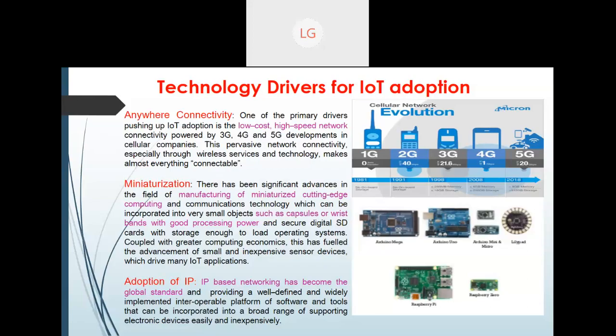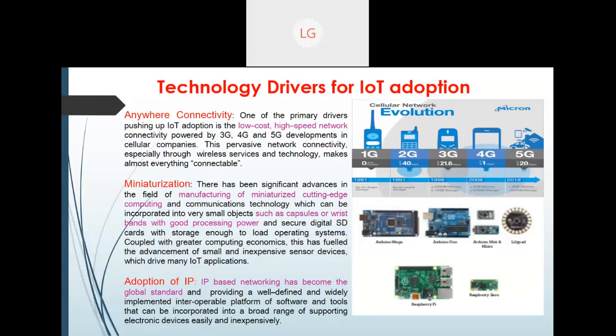As long as these technologies grow, this IoT thing will also grow. So this pervasive network connectivity, and you can see wireless services and technology make it more connectable. Now everything is connectable because this kind of technology is available to us nowadays. I'm also showing you the timeline of how this technology has evolved. Cellular network technology has evolved over the years.